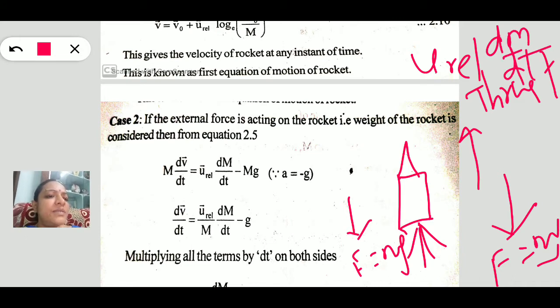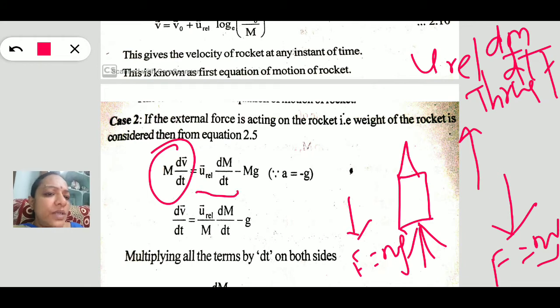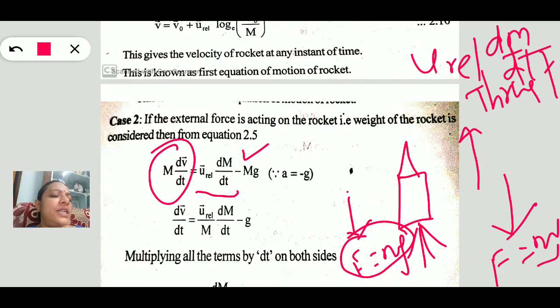The resultant force must be equal to the upward force minus the downward force, so m dv by dt must be equal to the upward force, u relative velocity dm by dt, minus the downward force, the gravitational force mg. This gives the net force acting upon the rocket system. Here g is taken to be negative because it is in the downward direction.